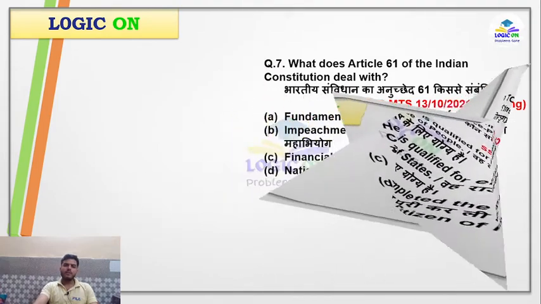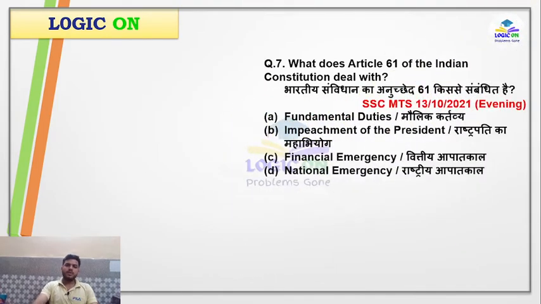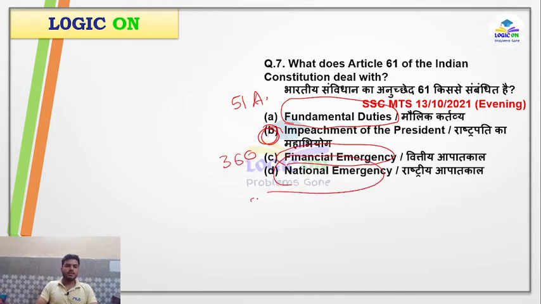Now the seventh question: what does Article 61 of the Indian Constitution deal with? It is impeachment. You all know which article deals with fundamental duties: it is Article 51A. Which article deals with financial emergency? It is Article 360. In case of national emergency, it is Article 352. So Article 61 deals with the impeachment of the president.